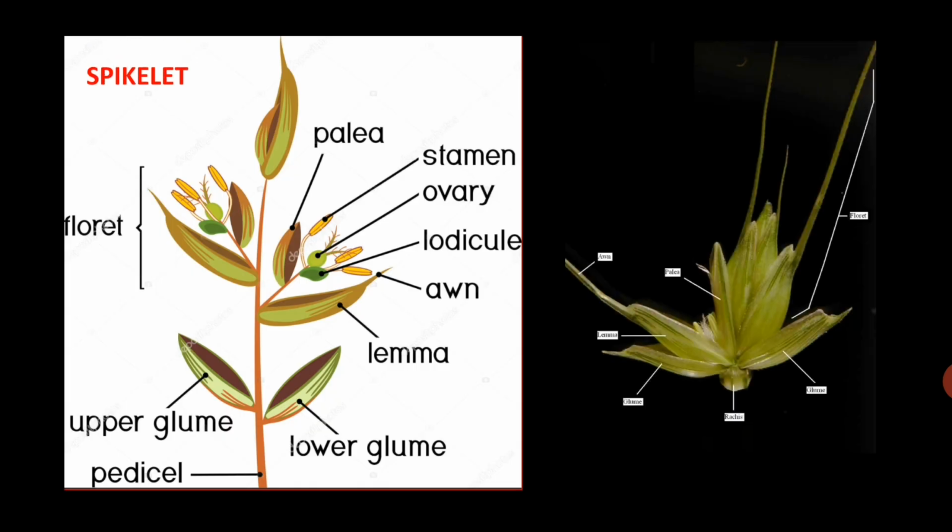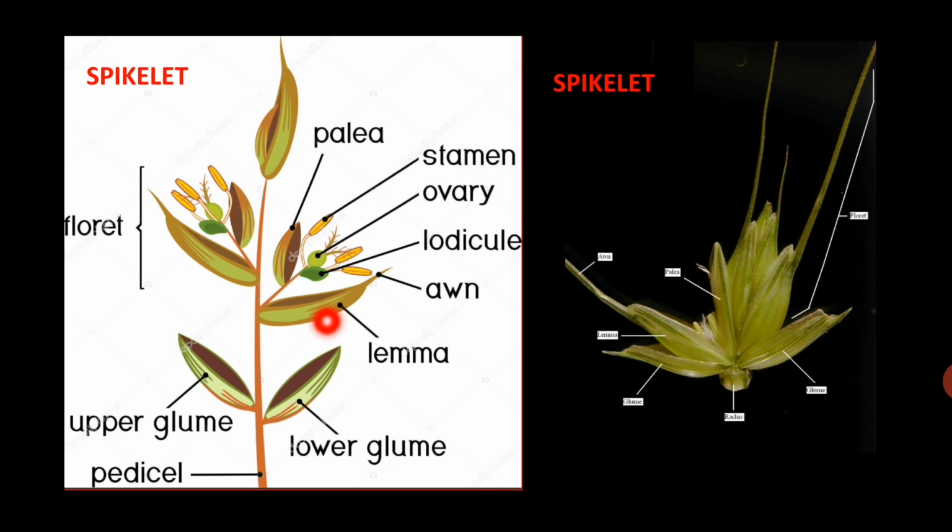So here also you can see the lower glume, the upper glume and the floret proper. So what is a floret? Floret is a tiny or small flower of this family. Florets are small, inconspicuous, that means they are not attractive. You cannot point out the flower. It is bisexual in wheat, which means it has androecium and gynoecium, but unisexual in maize. It is zygomorphic, hypogynous. Each floret is subtended by two bracts called lemma and palea.